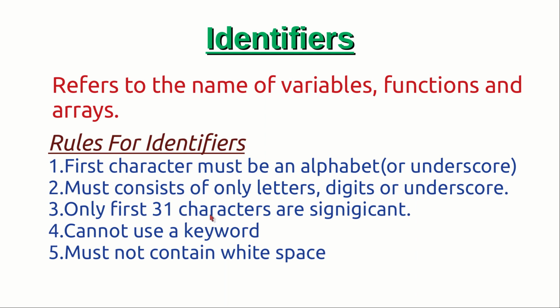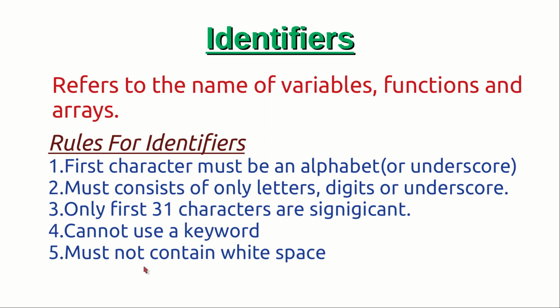And the third rule says that the maximum length of the identifier should be 31. It should not exceed this number. And the fourth rule says that keywords cannot be used as an identifier. It is because keywords are predefined words and they already have meaning associated with them. So keywords cannot be used for purposes other than for which they have been defined. So a keyword cannot be used as an identifier.